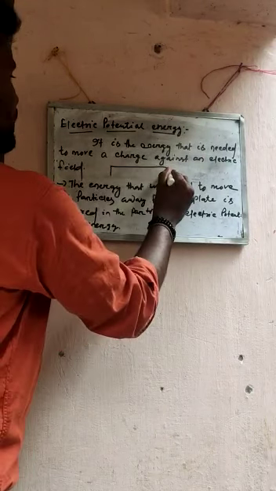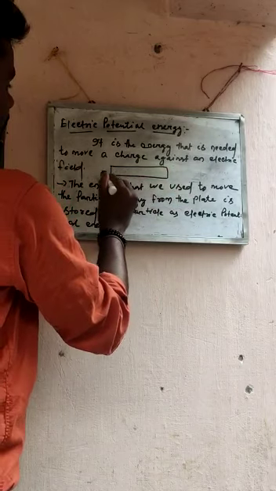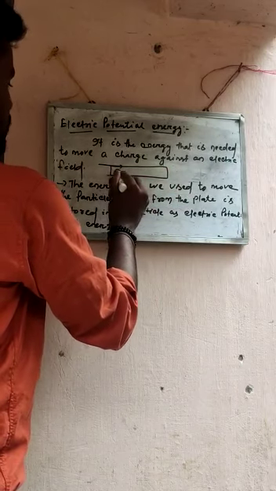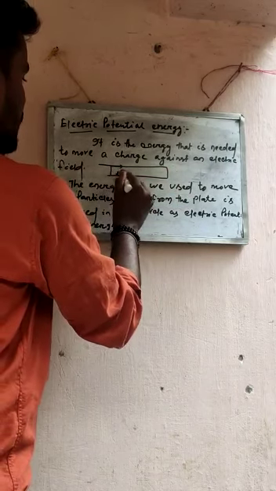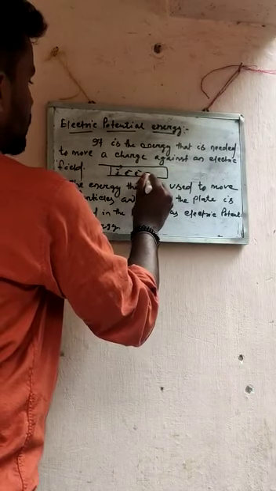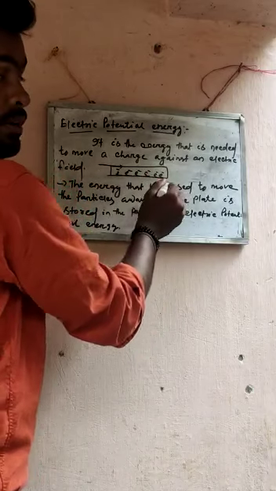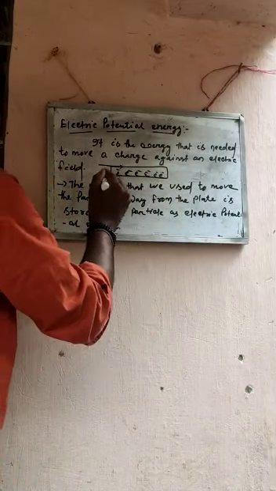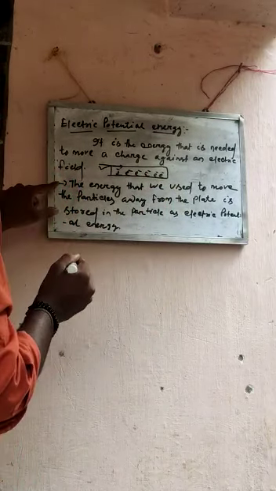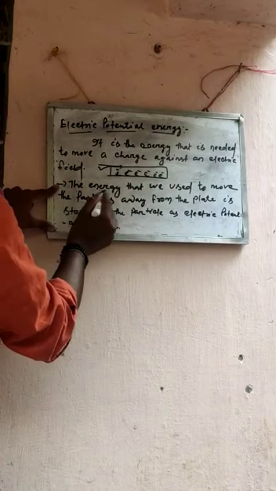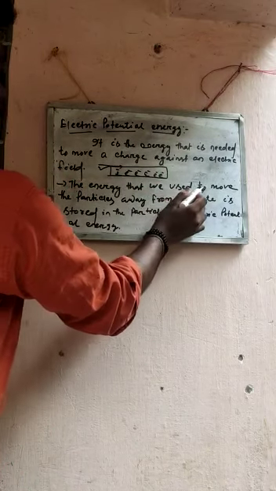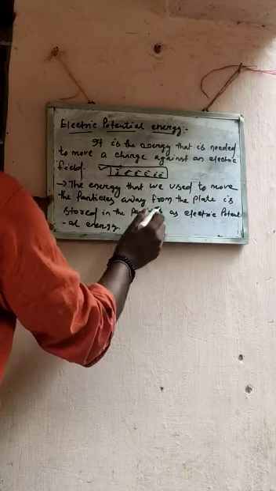It is a metallic conductor, inside it current is flowing. So what is the amount of energy needed to move the charge, meaning the electron, to move from one terminal to another terminal? Then only the circuit completes and current will flow. So it is the amount of energy needed.